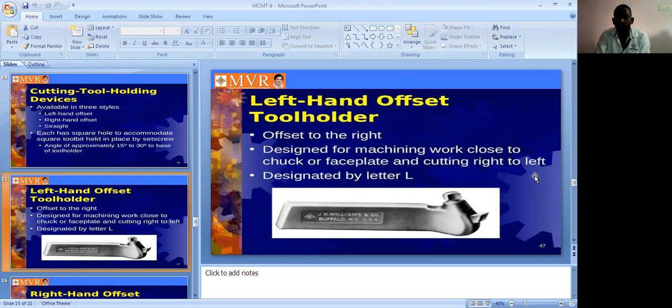By using this cutting tool device, the cutting can go from right to left. Designated by the letter L1, it is the left hand offset tool holder.